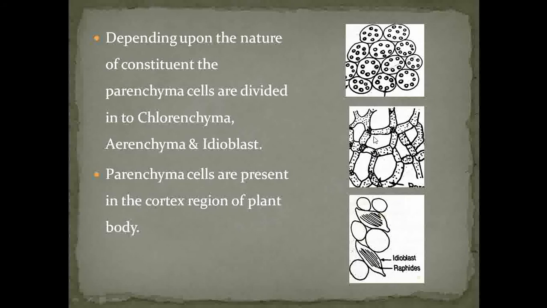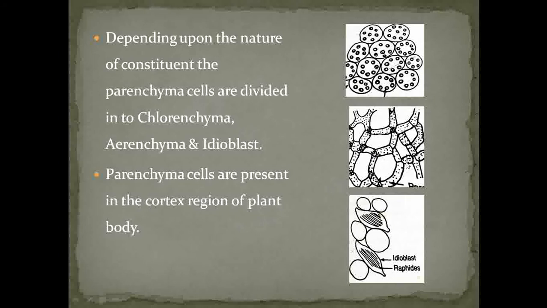The next one is a mesh-like structure formed by the parenchymatous cells. These are the aerenchyma cells, and aerenchyma is basically present in hydrophytic plants. For example, you can take Hydrilla and Eichhornia.